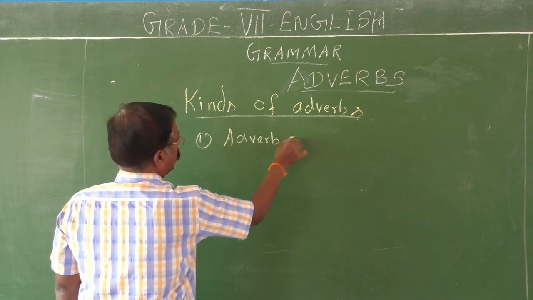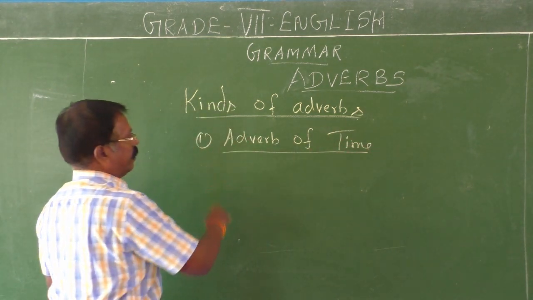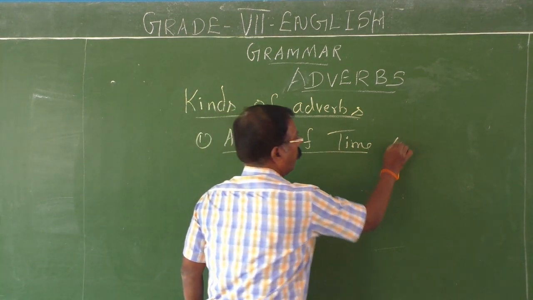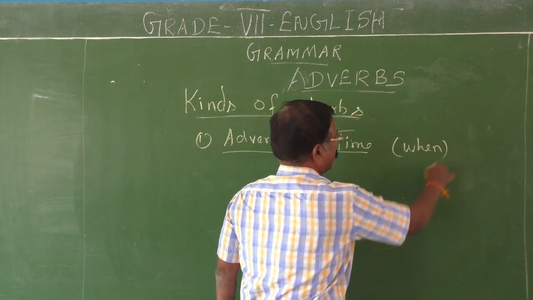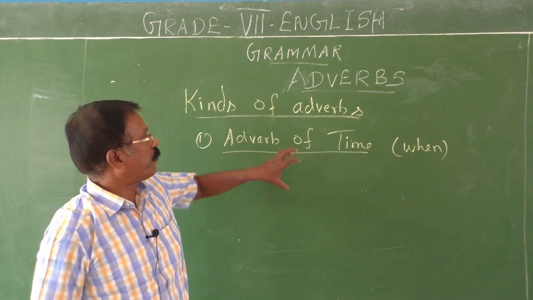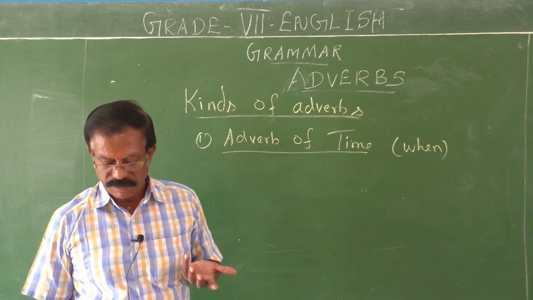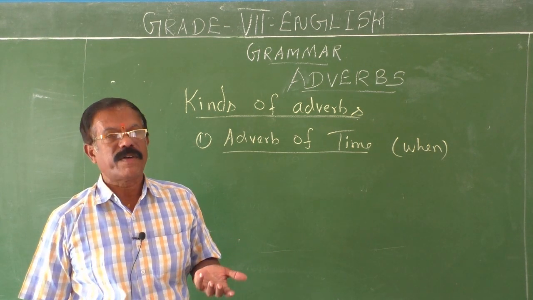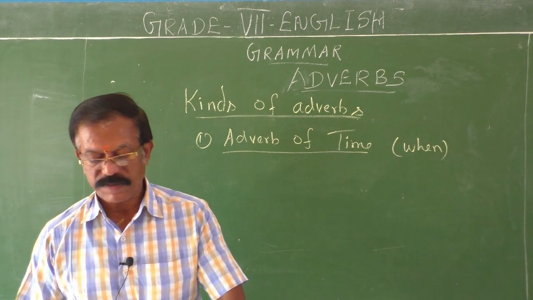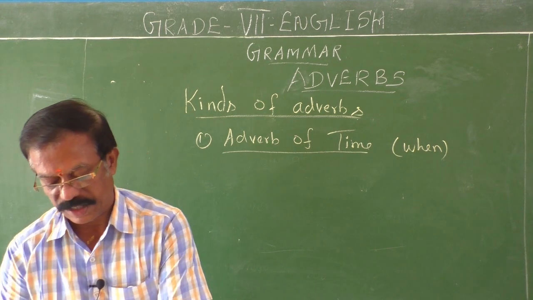Adverb of time answers the question when. It describes the time of action. Therefore, this adverb is called adverb of time. Many adverbs of time are available in English. These adverbs of time are used to describe the time of an action.